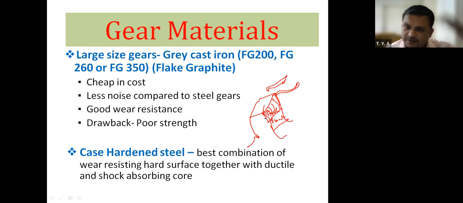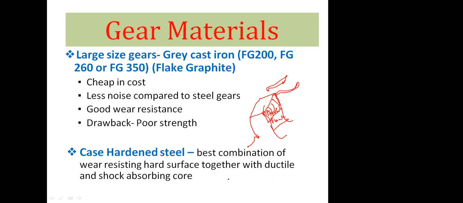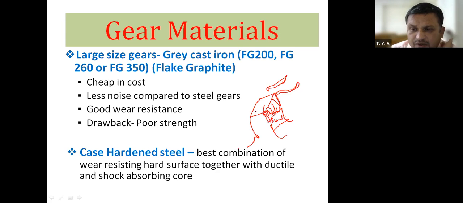Because of this case hardening, what is going to happen? We can resist the wear and tear of the gear tooth surface due to initial fitting and destructive fitting. Therefore, it is the best combination of a wear resisting hard surface together with a ductile and shock absorbing core.